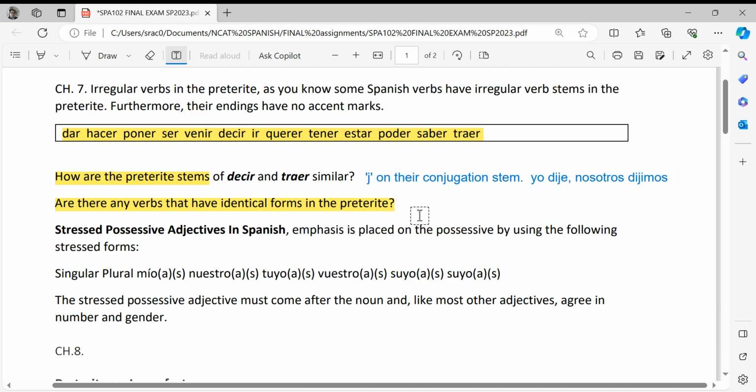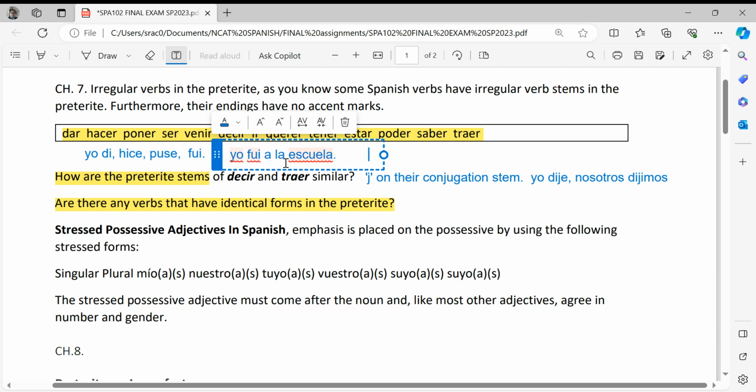The verbs that have identical forms, if you look at them, you'll see yo di, yo hice, yo puse, and the verb I said is yo fui. But then you have other verbs like venir, decir, ir, traer, querer, tener, all of them. If you start conjugating these verbs, you'll see there's another verb that has the same form, identical. Yo fui a la escuela.